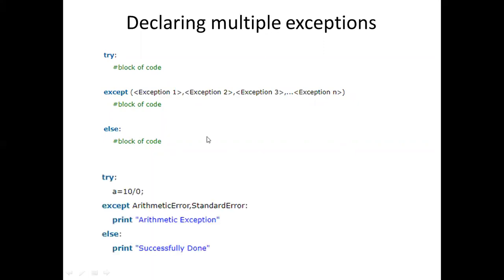See the error here. Look at this, a equal to 10 by 0. Here you are getting an exception. Here you are specifying more than one exception. Even if you are getting the arithmetic exception, or the standard exception, or any other kind of exception, you simply specify the arithmetic exception only. If this exception is not matching with any of these statements, the control goes to the else block. Is it clear? So multiple exceptions can be declared like this.